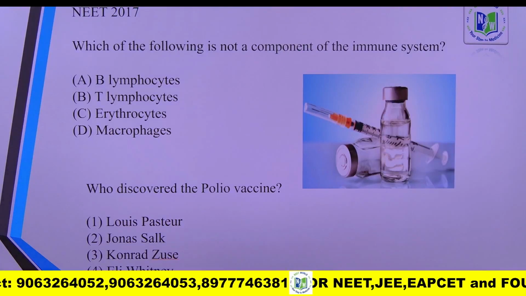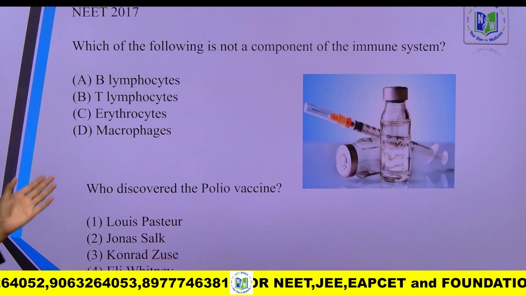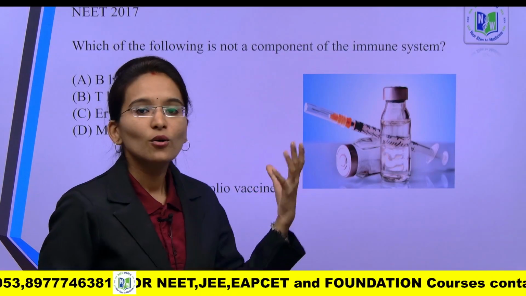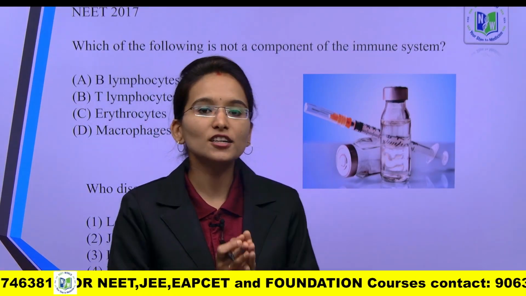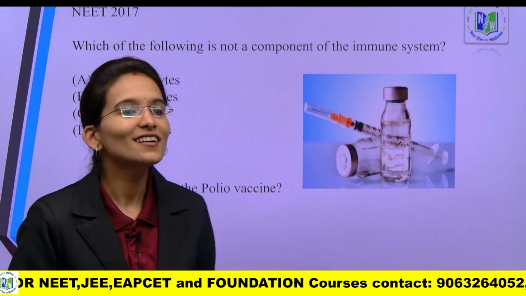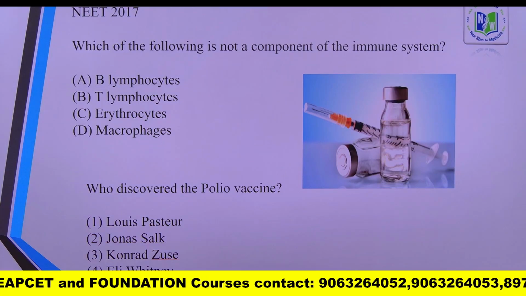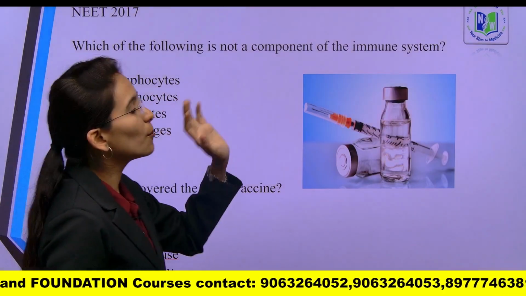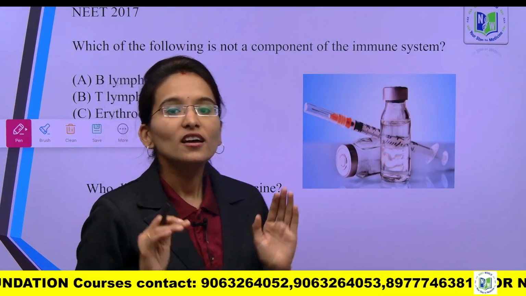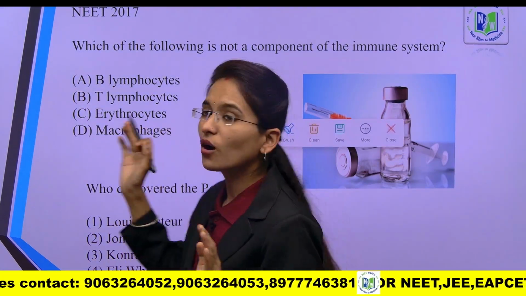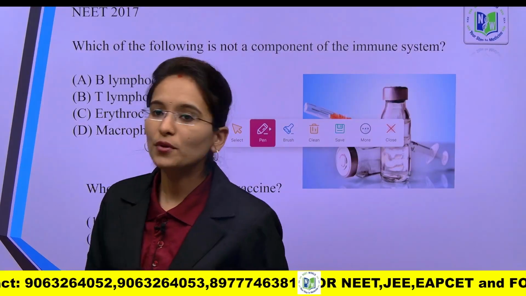Yes, next, the last two more concepts to be remembered. Which of the following is not a component of the immune system? This is a concept related to your 9th biology, from the chapter Health and Diseases. Which of the following is not a component of the immune system? Here are the given options. So, here you need to understand which is not involved in the immunity process.